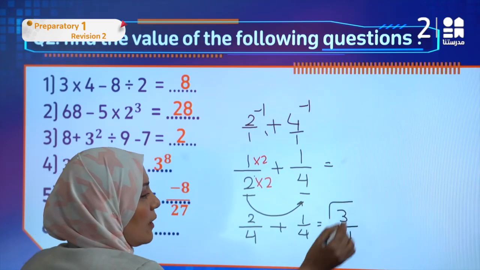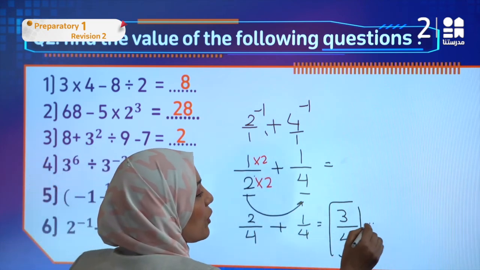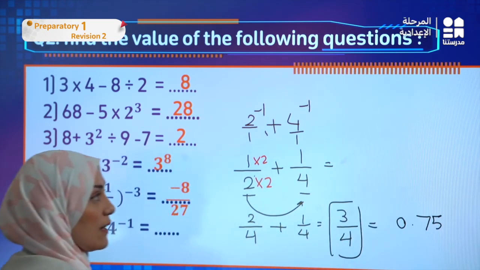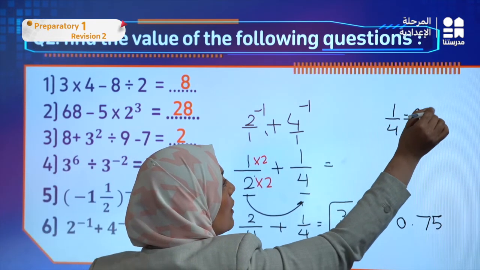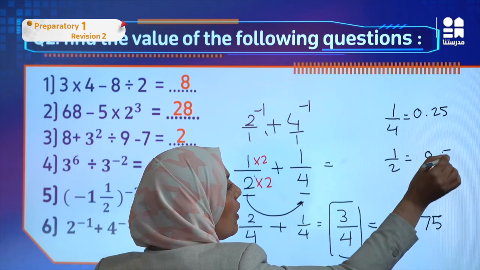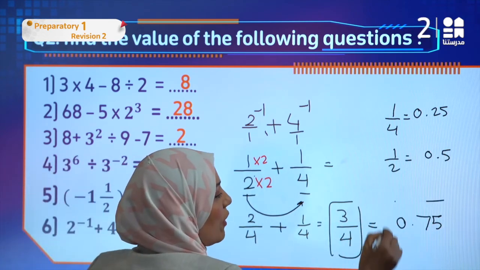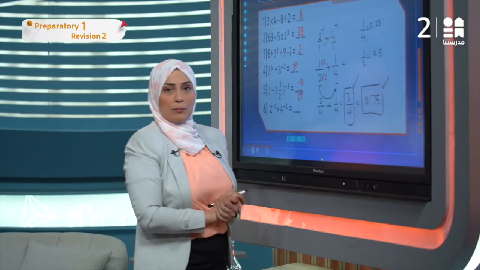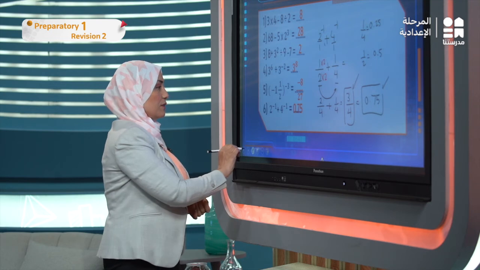You can write it like that or write it as a decimal. 3 over 4 means 0.75, and you have to memorize that, especially 1 over 4 equals 0.25, half is equal to 0.5, and 3 over 4 equals 0.75. So if you write it like that or like that, both of them are correct. So 0.75.